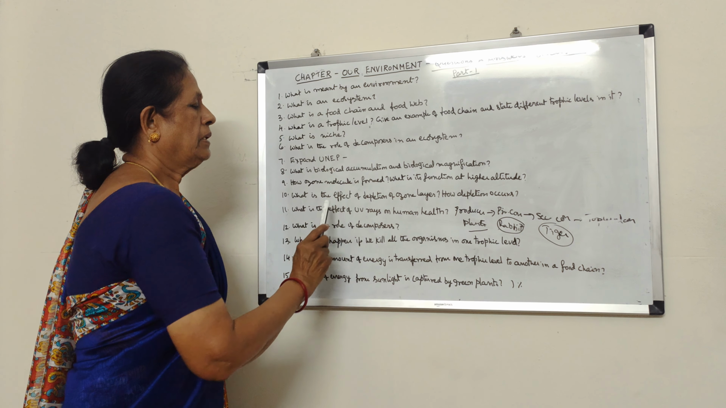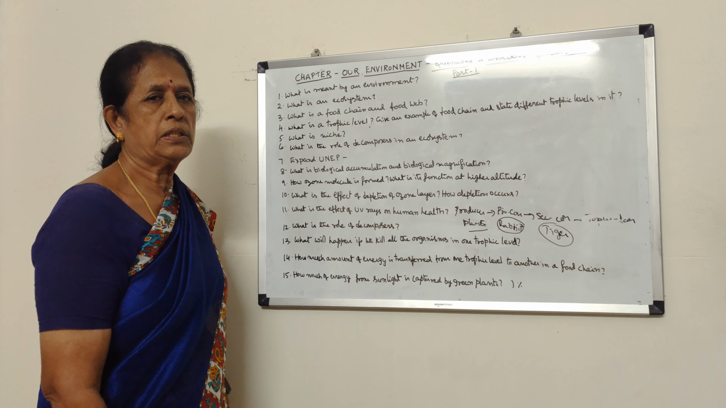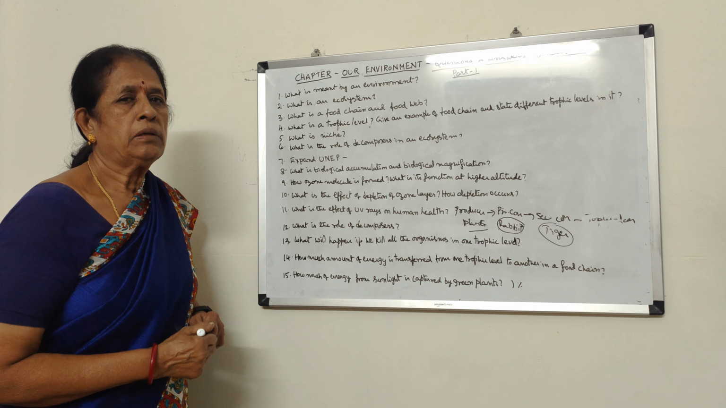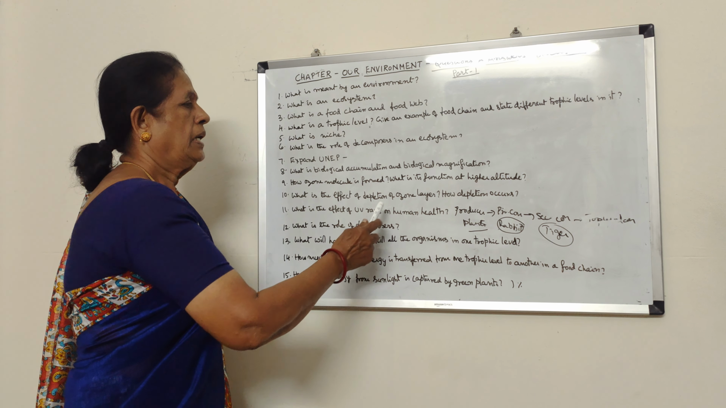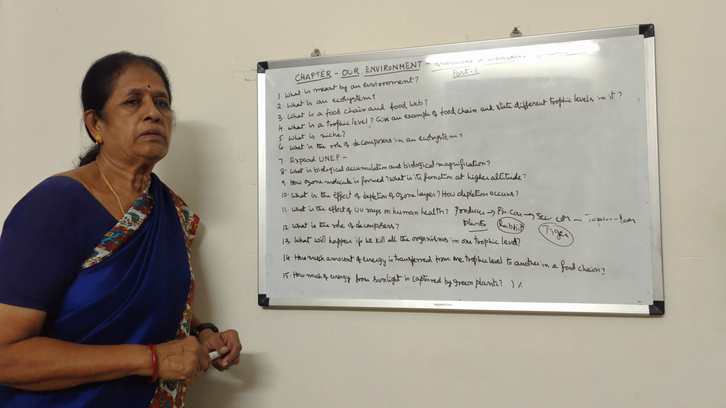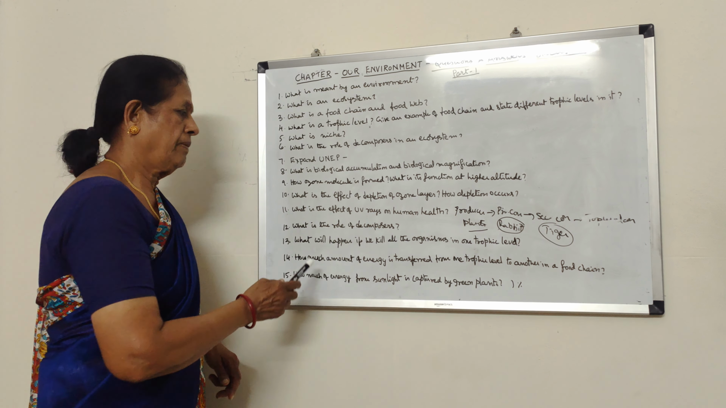How is the ozone molecule formed? One oxygen molecule combines with one oxygen atom forming an ozone molecule. That means the ozone molecule contains 3 oxygen atoms, and so it forms a shield and it prevents entry of ultraviolet rays from the sun into the Earth's surface.